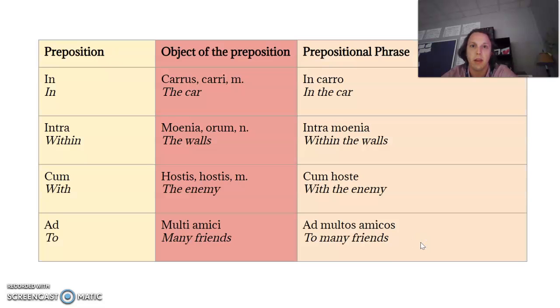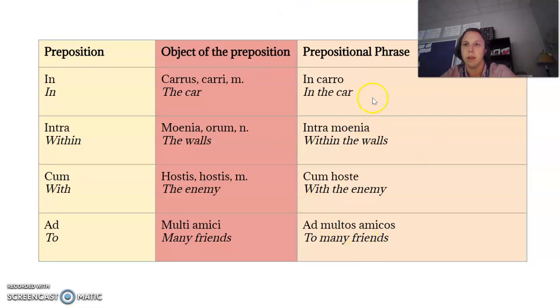Simple. So here's what it would look like in Latin and English. Here are our prepositions over here. We've got in, then the word carrus would turn into in carro, in the car. Intra moenia, within the walls. Cum hostis would turn into cum hoste, with the enemy. Ad multi amici would turn into ad multos amicos, to the many friends. So that's typically how they come together.